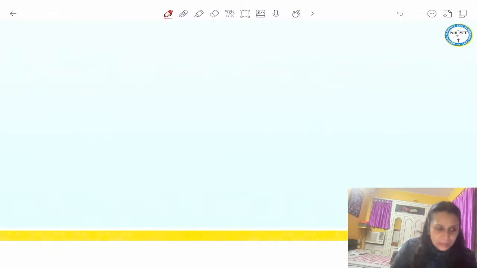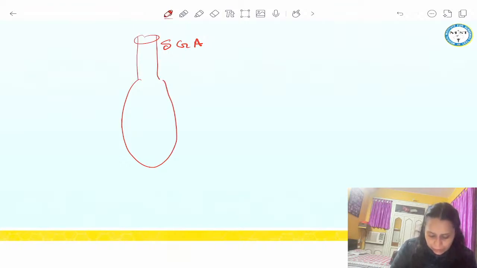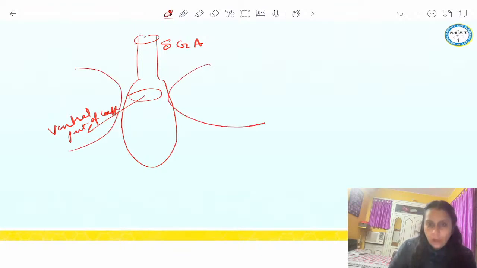So if we see a supraglottic airway device, we insert it. Now this is the cuff. Now this is the airway tube, and the airway tube opens, there is another opening for the other end of the airway tube. This opens on the ventral part of the cuff, of the mask, and this is against the glottic opening.